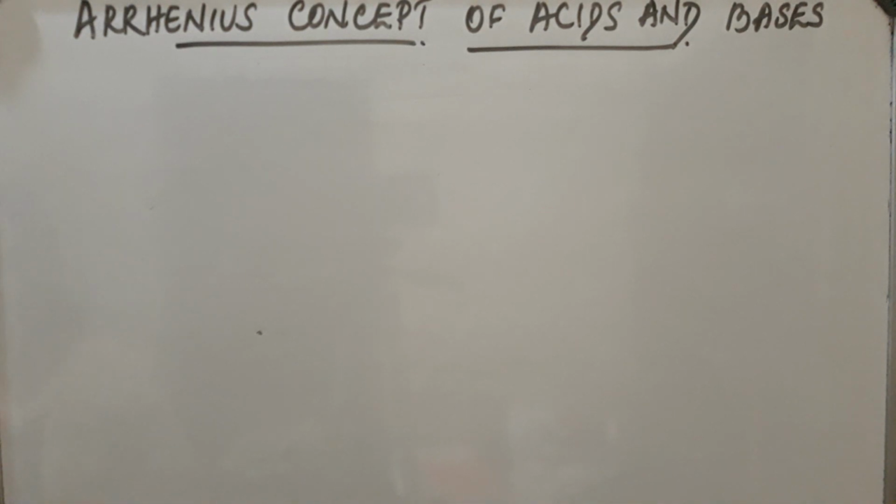So, according to Arrhenius, what are acids? Acids are substances which dissociate to give hydrogen ions in aqueous solutions. And bases, what are bases? Bases are substances which dissociate to give hydroxyl ions in aqueous solution.